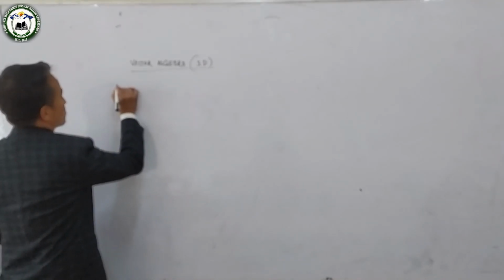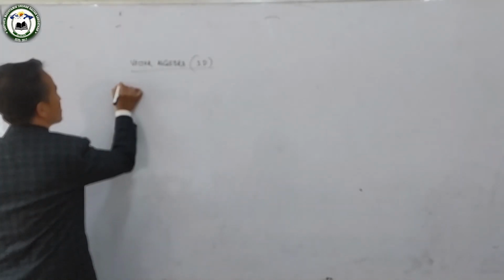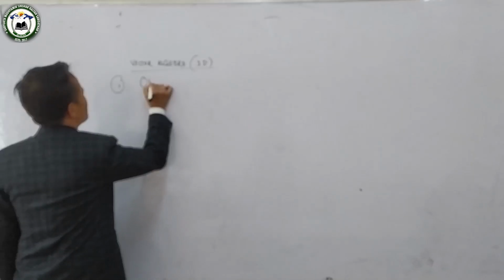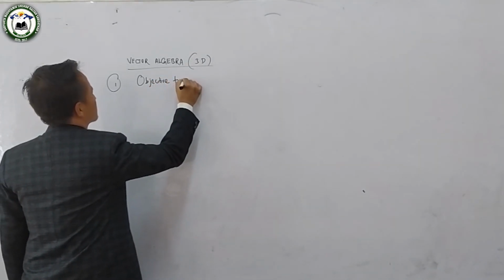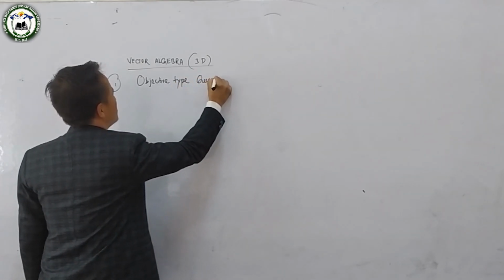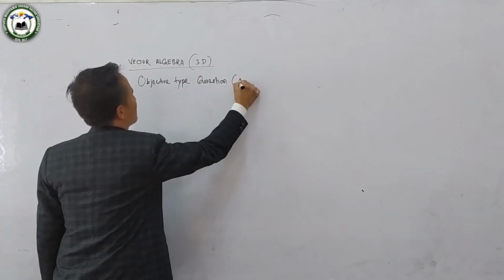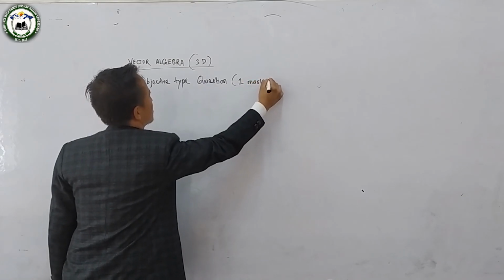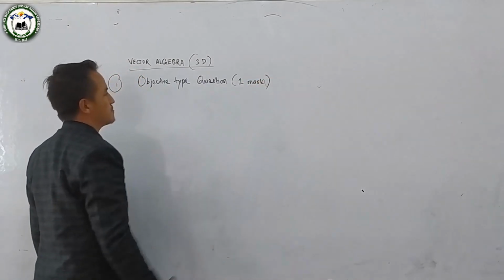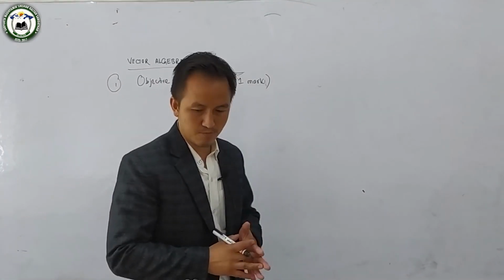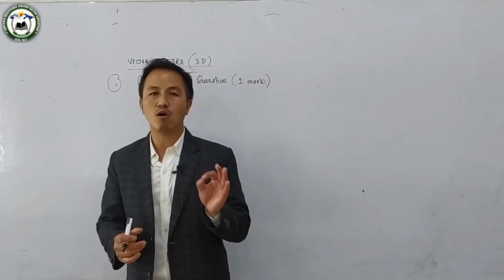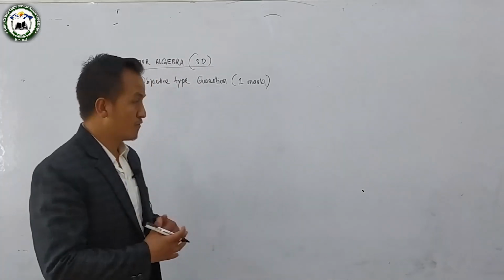Now, the question distribution is like this. First comes an objective type question, which comes for 1 mark. You are given 4 options, so you have to choose any one from those 4 options.